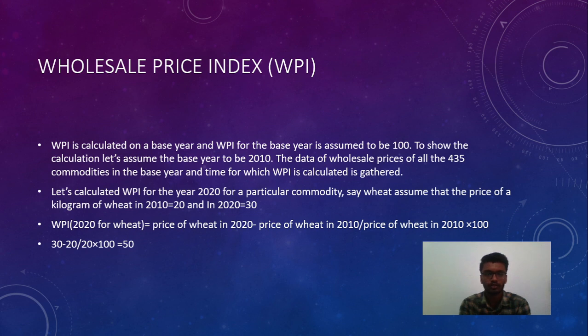Assume that the price of a kilogram of wheat in 2010 equals 20 and in 2020 it's 30. WPI 2020 for wheat equals the price of wheat in 2020 minus the price of wheat in 2010, divided by the price of wheat in 2010, into 100, which gives 50.